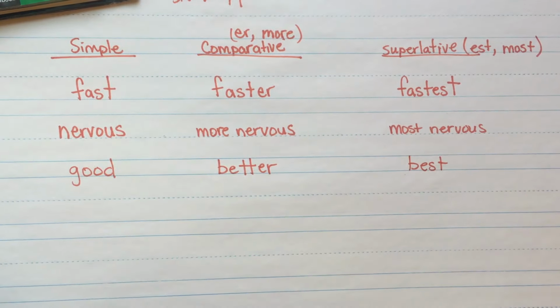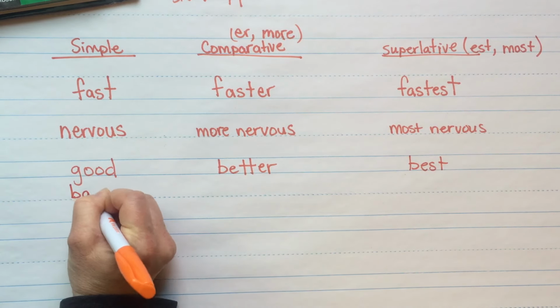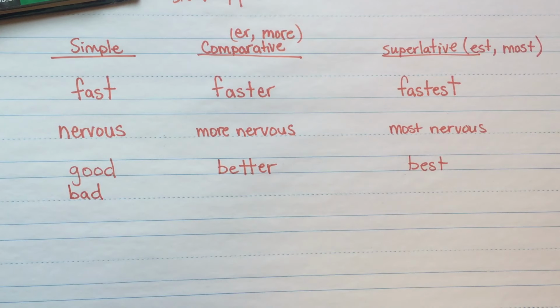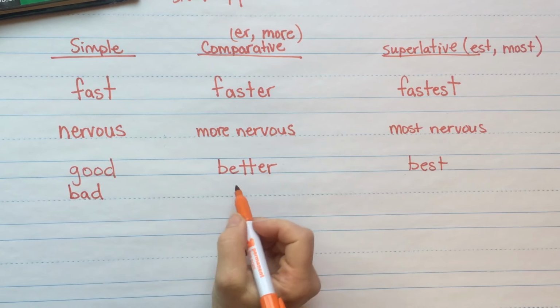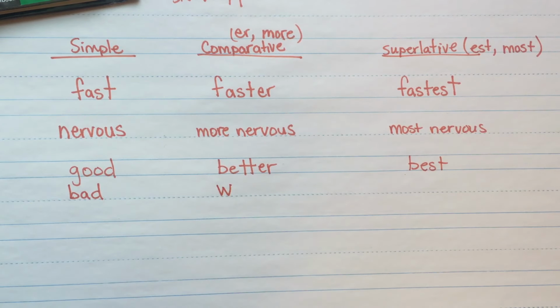All right. Let's try another one that doesn't follow the rule either. We have to just remember these. How about bad? Do we say badder? I hope that you said no. Do we say more bad? No. What do we say? It starts with a W. Do you know?